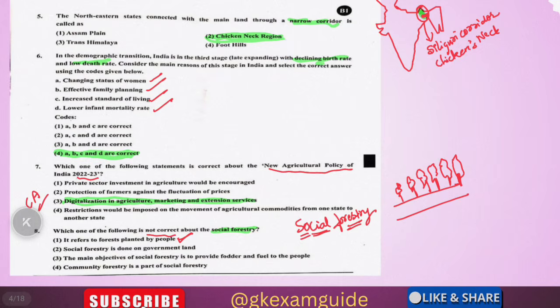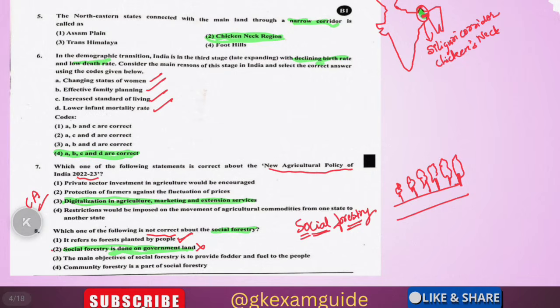We should find the one that is not correct. No, this is a wrong statement, 100%. So this will be the right option. See, when we solve the question, we get to know more things. Here they have asked us to find the wrong one. 3 statements are right. When you are studying, you should study the options also.